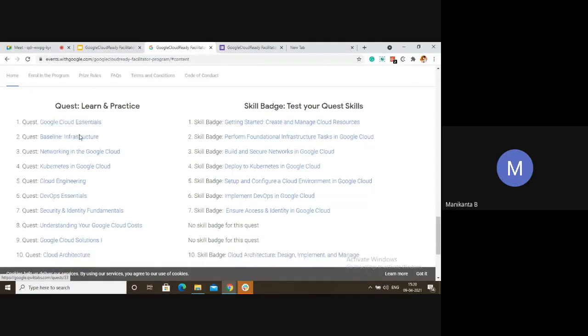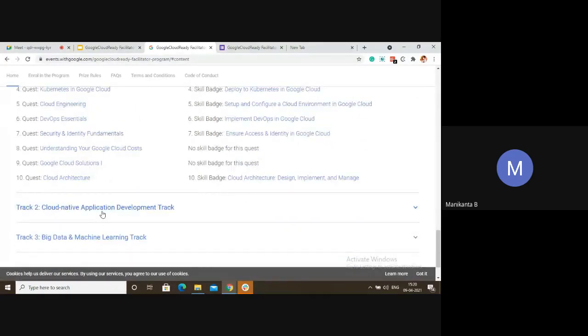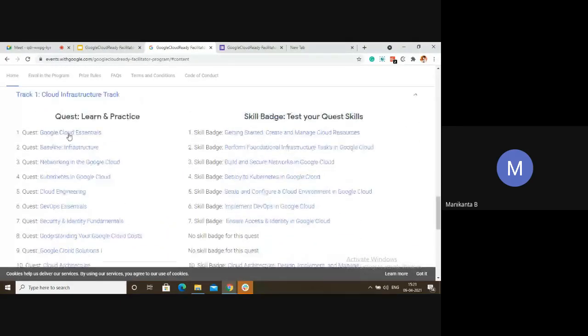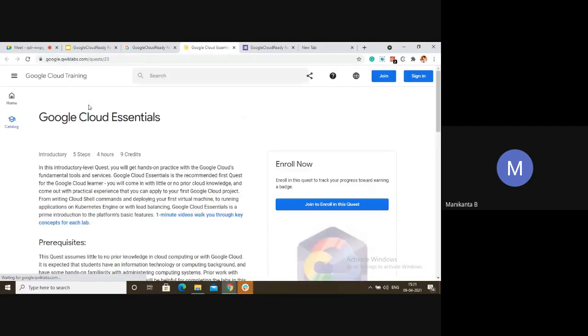If you see Google Cloud Essentials, a few more labs will repeat here. I mean, the quest will repeat here. Suppose I click on this Google Cloud Essentials. This is how you should go. I will sign in.